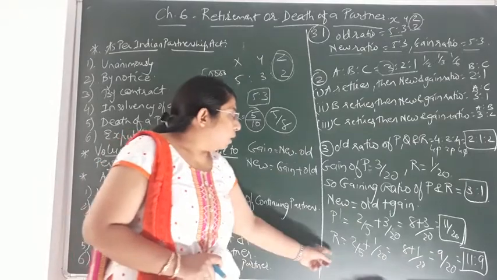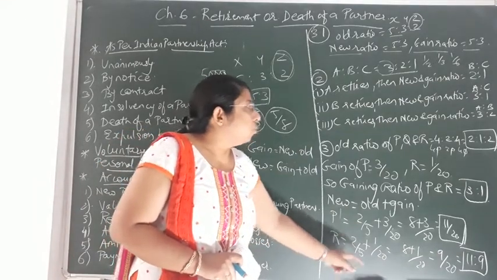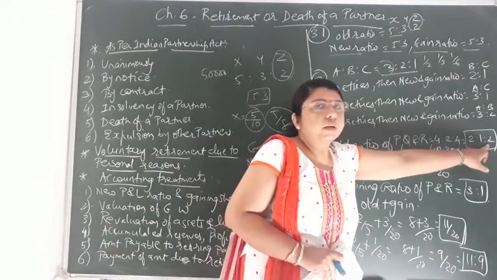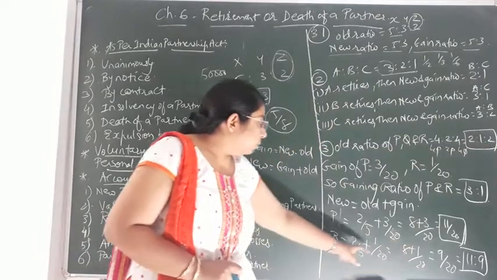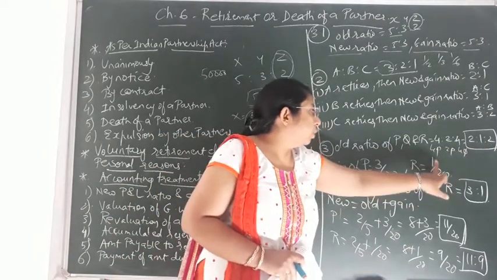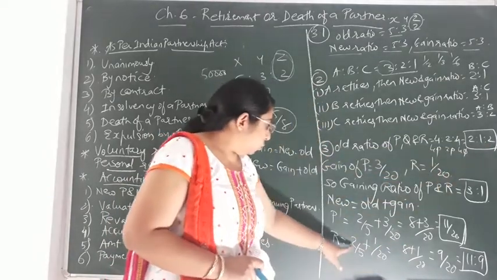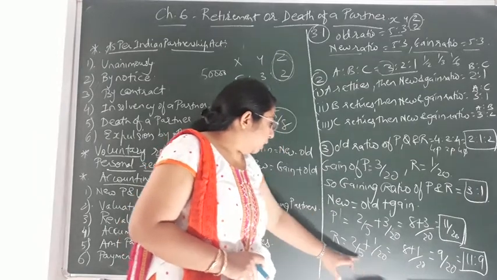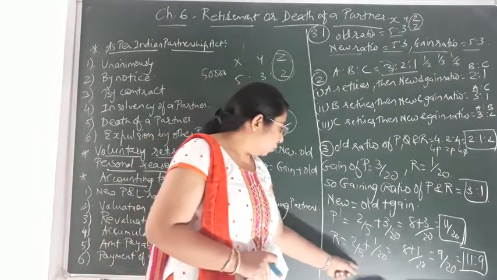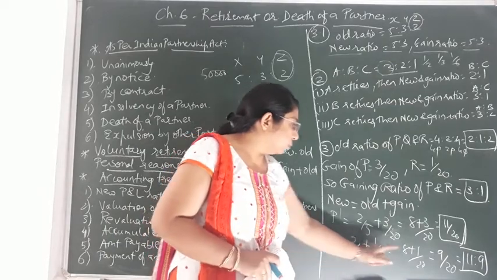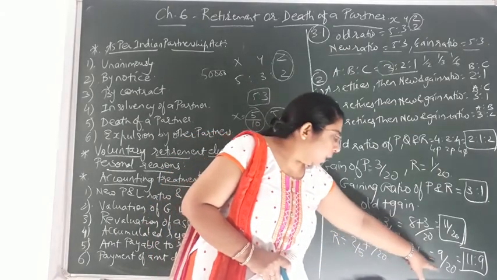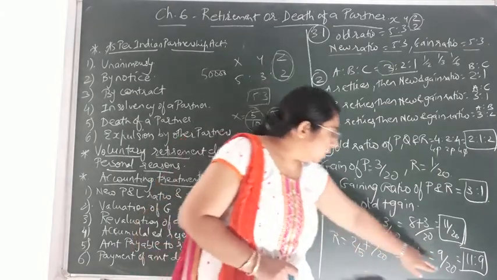Same way for R, R's old share is also 2 by 5. You can see over here R's share is 2 by 5. So 2 by 5 plus his gaining share, that is given to you, 1 by 20. So 2 by 5 plus 1 by 20. Again taking the LCM, that is 20. So 5 4s are 20, 4 2s are 8. 8 plus 1 would come to 9. So 9 by 20. You can see the denominators are equal.